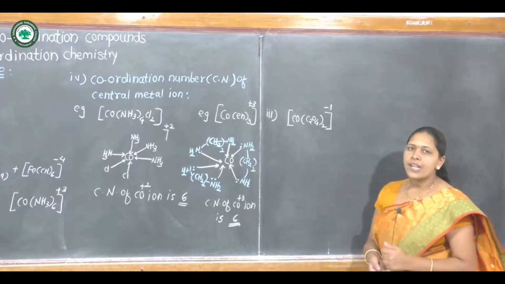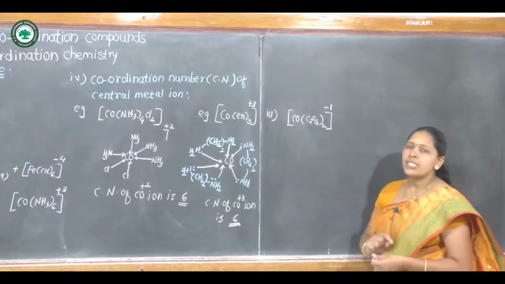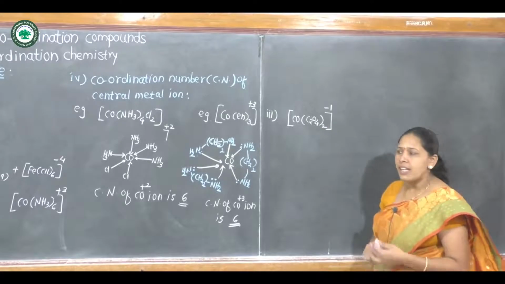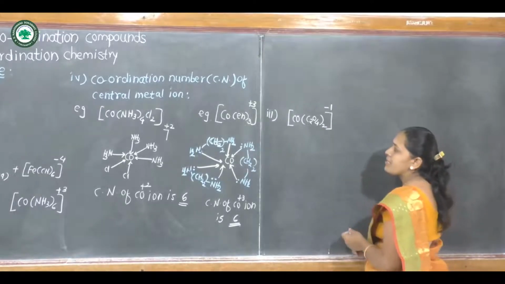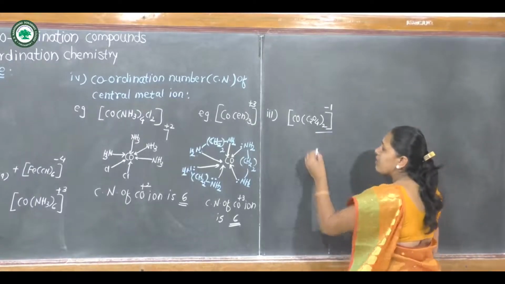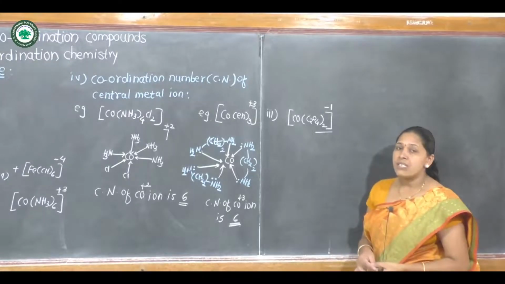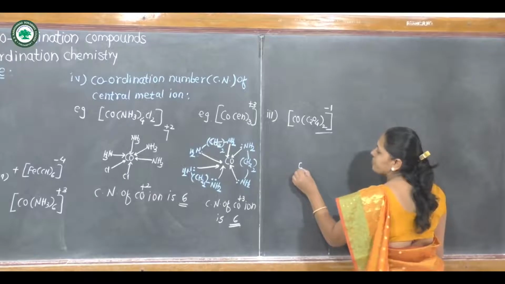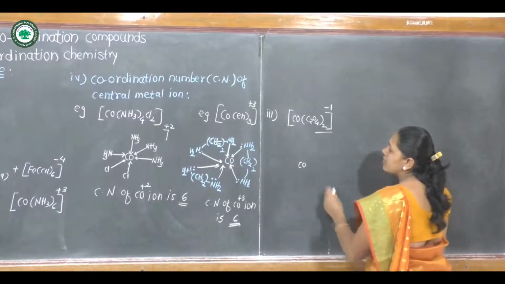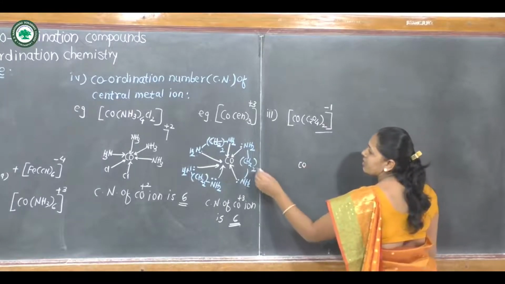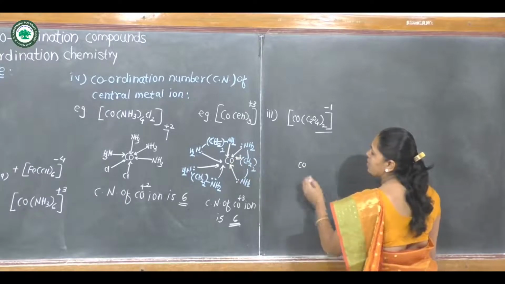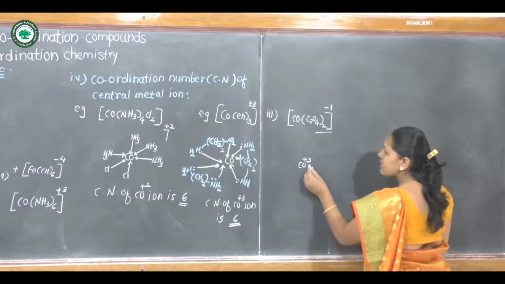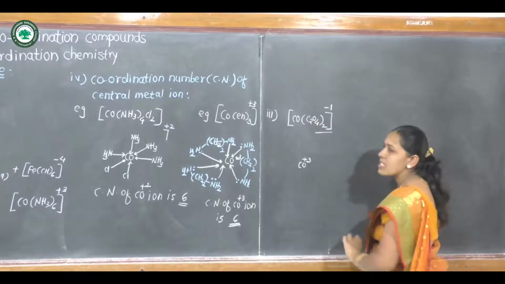It is also a bidentate ligand. The central metal cobalt is attached to two oxalate ligands. It can be represented like this. Then the question arises, what is the coordination number of the central metal cobalt? Cobalt is in the plus 3 oxidation state, here also plus 3 oxidation state, cobalt plus 3, and it is surrounded by two oxalate